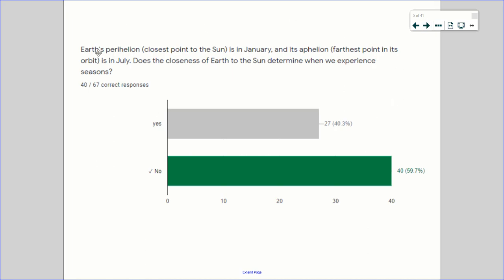However, here are the results from the exit ticket on Friday, which is basically asking that question. Earth's perihelion is in January, its aphelion is in July. Does the closeness of Earth and Sun determine when we experience seasons? 40% of you said it does. So if you selected yes on this question, I want you to pay extra attention today because it does not. It has nothing to do with the seasons that we experience on Earth.